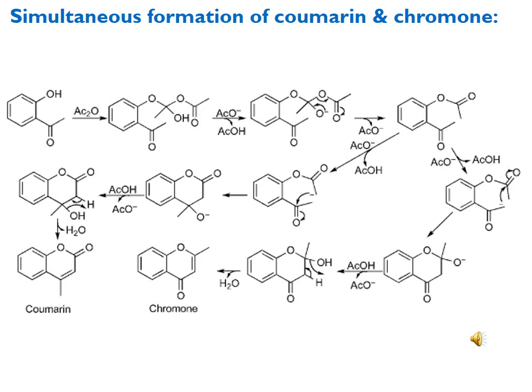Up to the formation of this O-acylated product, the reaction for both coumarin formation and chromone formation remains the same. The second point which makes the difference is that if we are moving towards the coumarin, then the enolization step occurs, and if we move towards the chromone, then also an enolization step occurs.